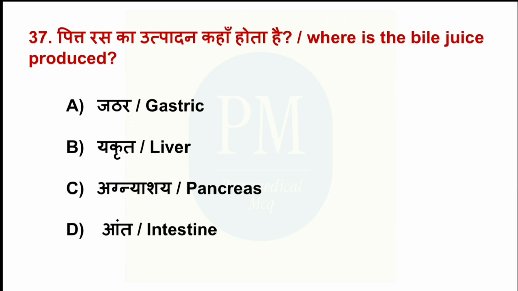Where is the bile juice produced? Option A, gastric. Option B, liver. Option C, pancreas. Option D, intestine. The correct option is option B, liver.